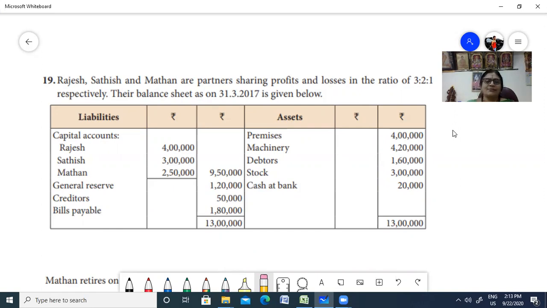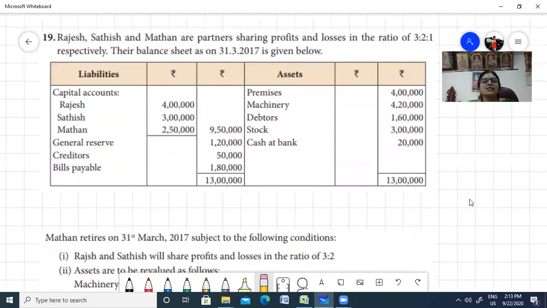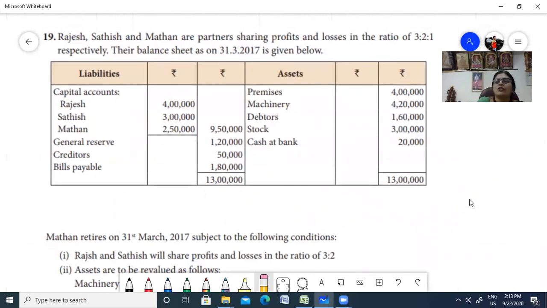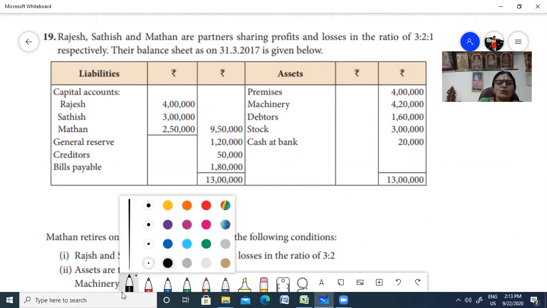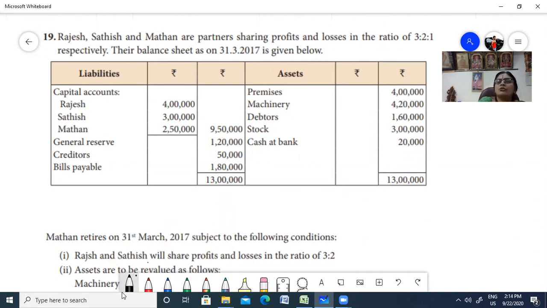So now see here in the 19th problem, we have Rajesh, Satish and Madan, who are partners sharing profit and loss in the ratio 3 is to 2 is to 1. That is 3 by 6, 2 by 6 and 1 by 6. So this is the ratio in which they're going to share the profit. The balance sheet as on 31 March is stated below.